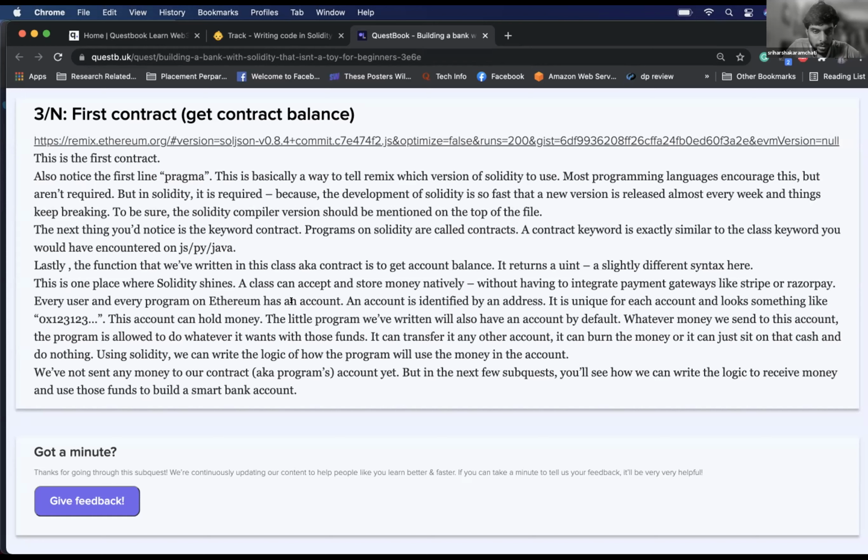So where do we use that address? Now I understand that this program also has an address, right? Correct.